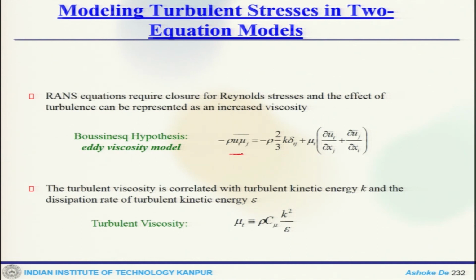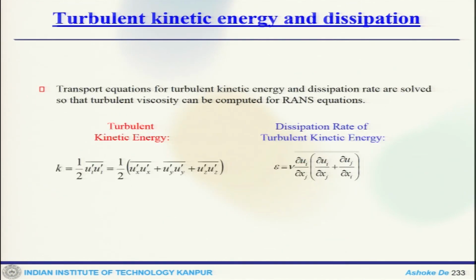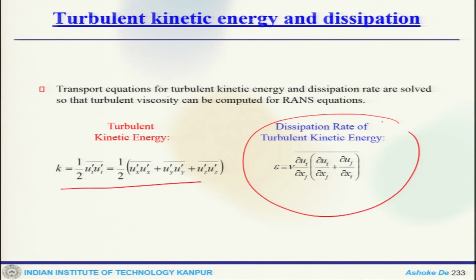the Reynolds stress term can be approximated like this, where the turbulent viscosity is approximated using some model constant and the turbulent kinetic energy and the dissipation. So, this is what we have already looked at, and the turbulent kinetic energy is estimated like that, and the dissipation rate of the turbulence. So, this is used in the two equation turbulence model.